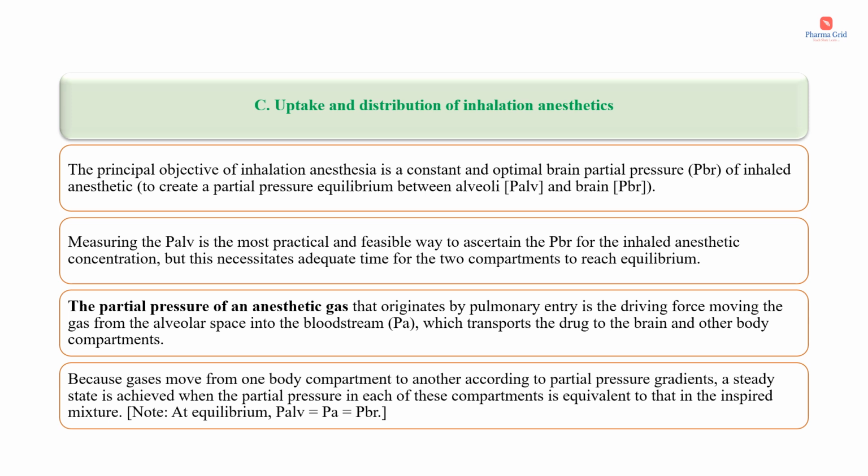So measuring the P alveoli is the most practical and feasible way to ascertain the partial pressure of the brain for the inhaled anesthetic concentration, but this requires adequate time for the two compartments to reach equilibrium. So what do you mean by partial pressure? The partial pressure of an anesthetic gas that originates by pulmonary entry is the driving force moving the gas from the alveolar space into the bloodstream, which transports the drug to the brain and other body compartments. So this partial pressure is nothing but the driving force.